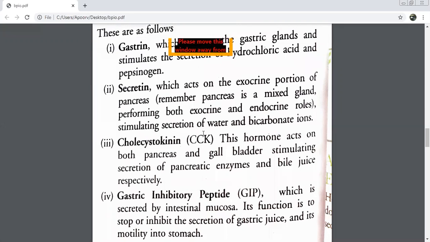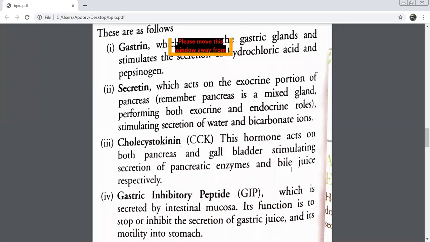We are moving on to the third one, very interesting one, CCK. Cholecystokinin. The first C stands for chole, the second C is cysto, and the third is kinin. Please give me the full form of CCK. Cholecystokinin. This will act on two things, both the pancreas and the gallbladder. This will also secrete two things. First, when it is acting on the pancreas, it is going to secrete pancreatic enzymes. And then here we are going to have bile juice.